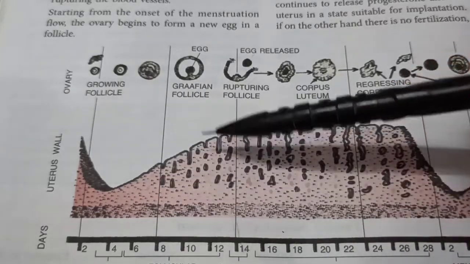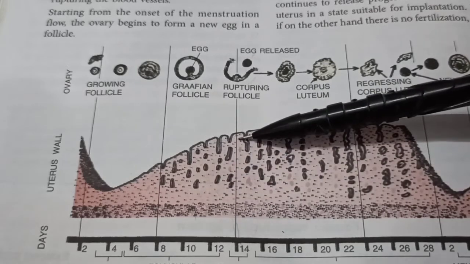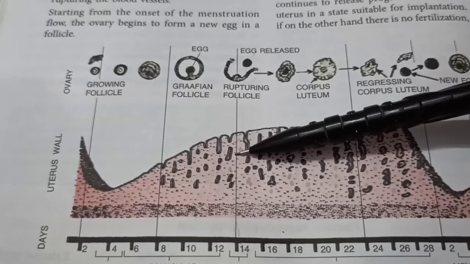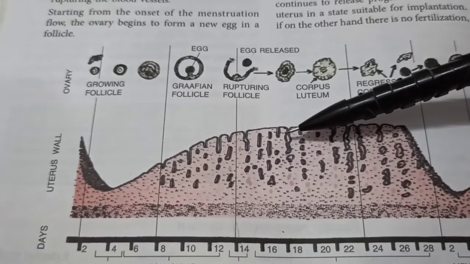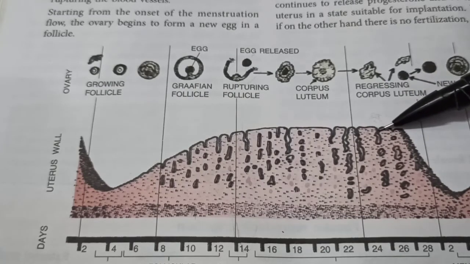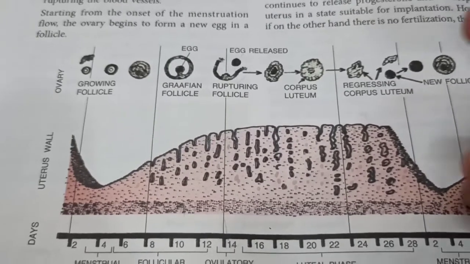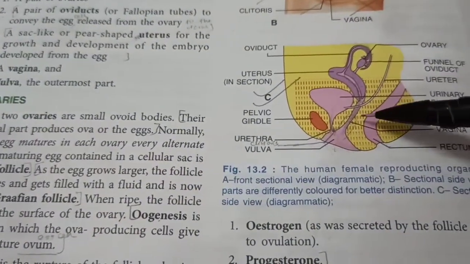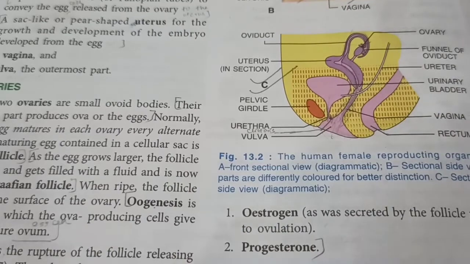This is just a graph to show how the uterus wall is getting thickened with each passing day. It is being thickened with nutritive tissue and blood vessels in preparation for implantation of the embryo which is going to stick soon, hopefully. But if no fertilization happens, or if no implantation happens, no pregnancy has started, then all the preparations go to waste. The tissues are just thrown out of the body through the vagina, and that is called the menstrual flow or periods, which may last for around 3 to 5 days.